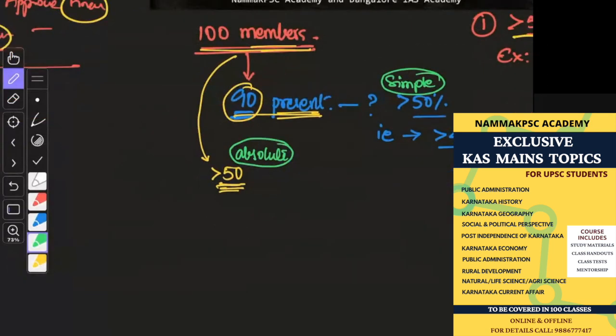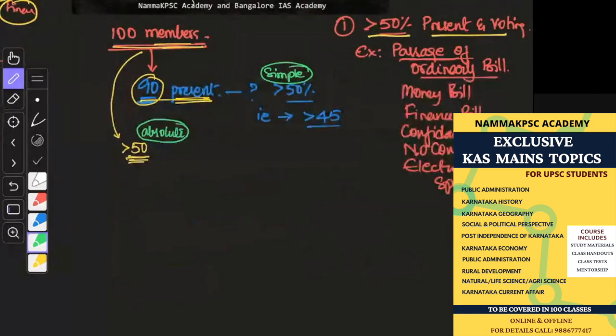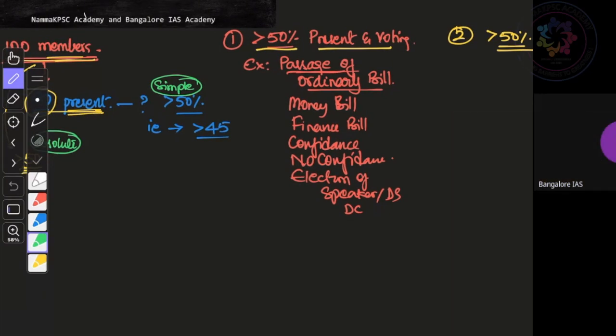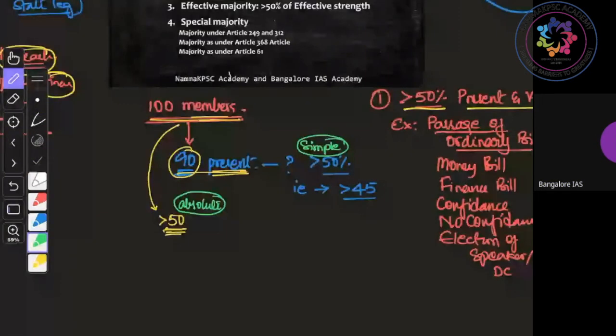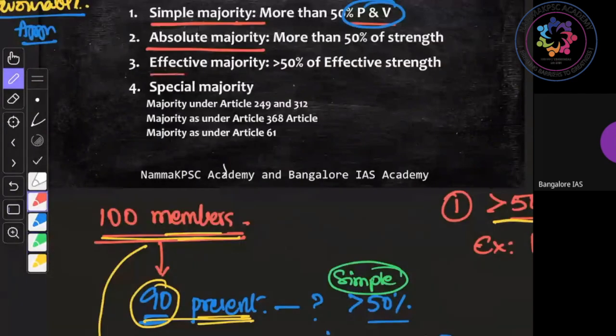So next is effective majority. There is no specific example here because absolute majority is a part of other majorities. You'll understand later. Next is effective majority. That is more than 50% of the effective strength.